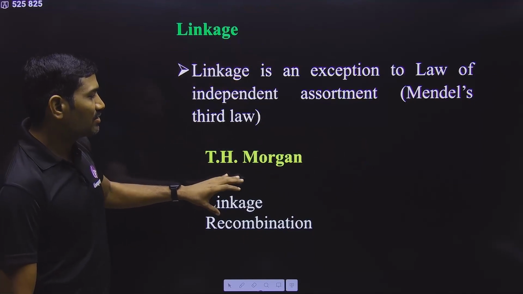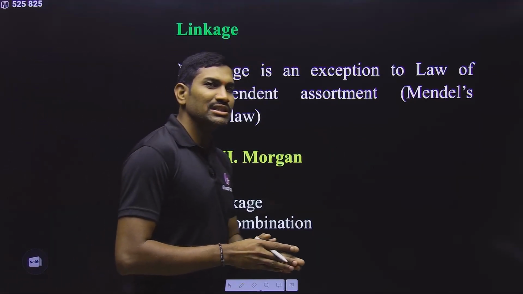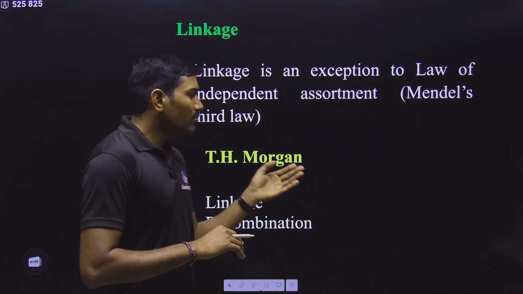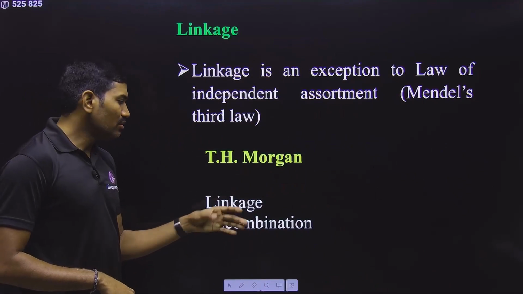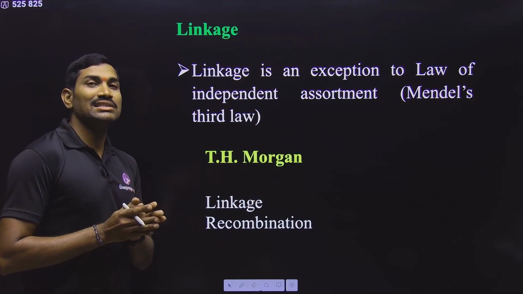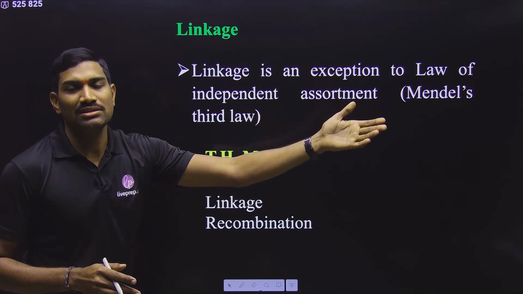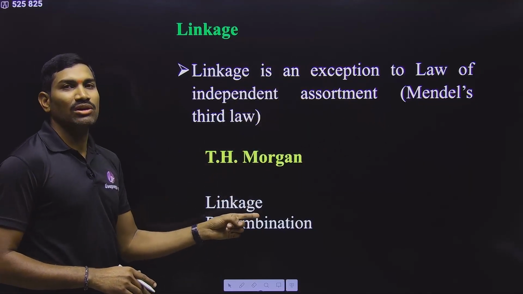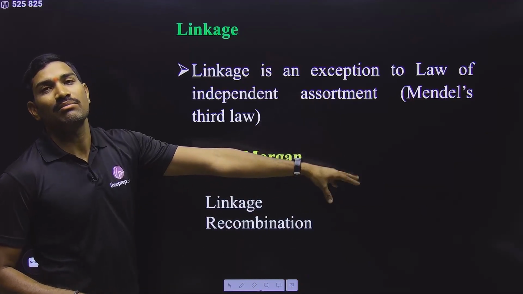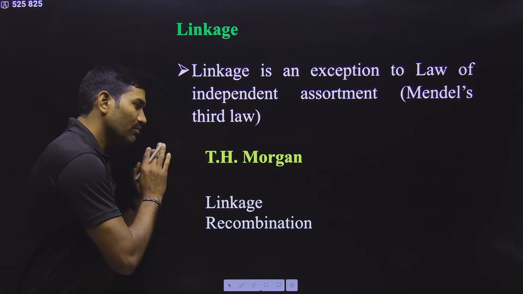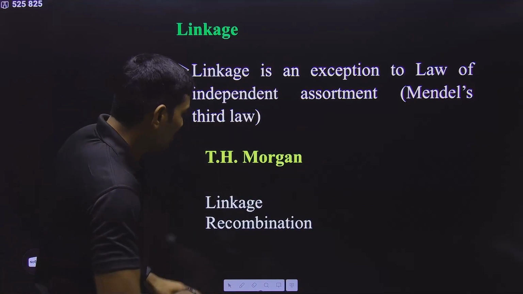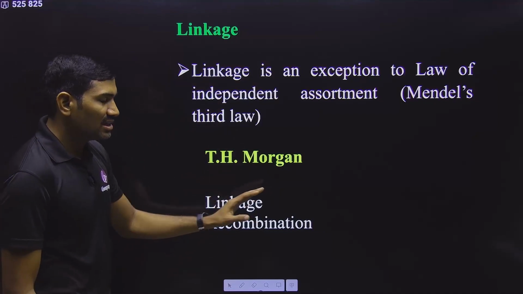Now before this, we are talking about the linkage concept. Originally it was discovered by some other scientists. Those names were not given in the NCERT. But as per NCERT, the term linkage was given by Morgan. Originally the linkage concept was discovered by other scientists, but the linkage term was given by Morgan, and Morgan also discovered linkage in Drosophila melanogaster. Clear? So that's why we are studying only the NCERT content. That's why I am deliberately not going out of NCERT content. We are focusing on NCERT content only.